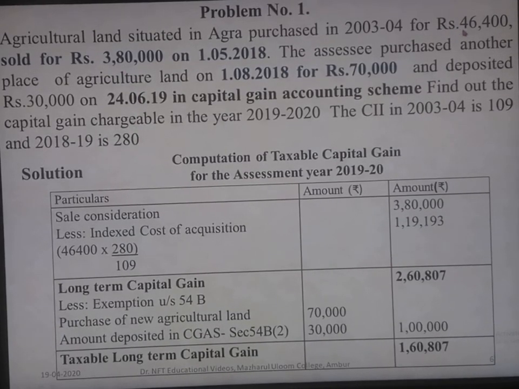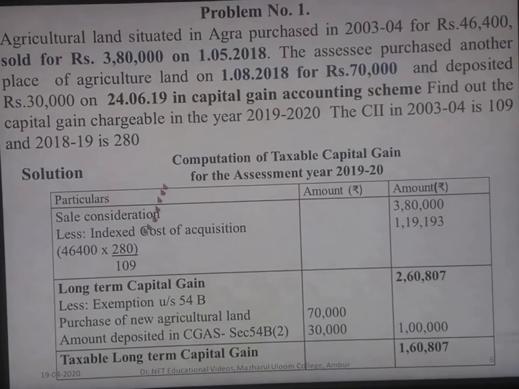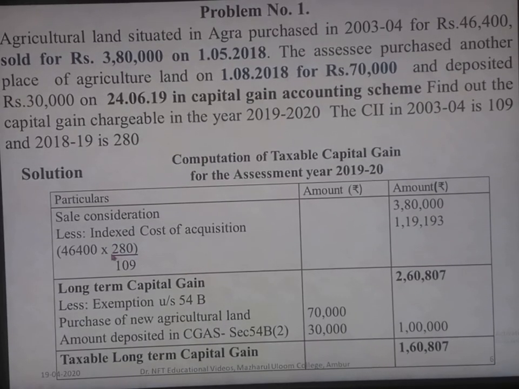The cost of the agricultural land is 46,400. So 46,400 into 280 by 109, which is 1,19,193. If we deduct this indexed cost from the sale consideration, we get the long-term capital gain of 2,60,807.